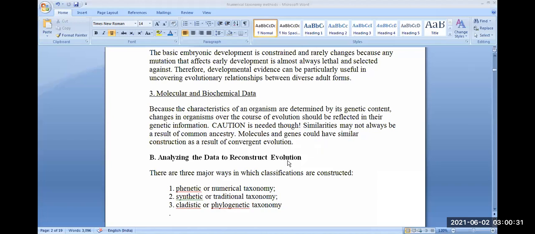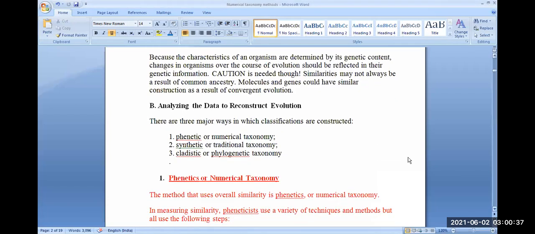Now we have part second. Mute रखो, mute. Part second: analyzing the data. Analyzing the data to reconstruct evolution, यानी how we can analyze the data and how we can reconstruct the evolution.